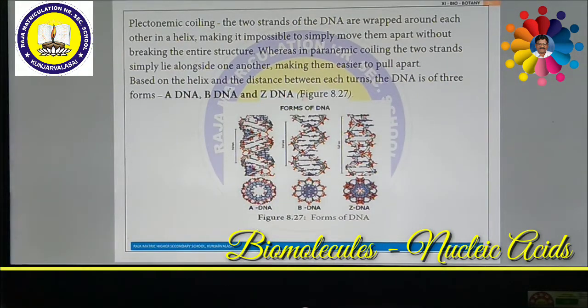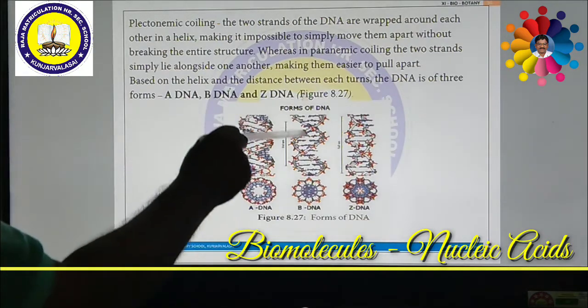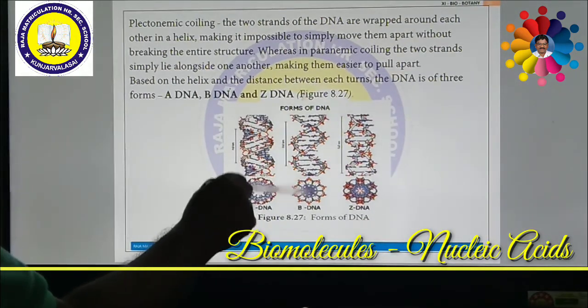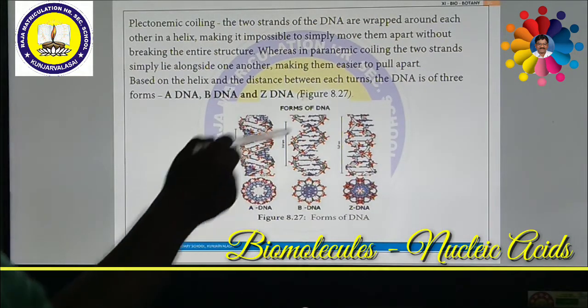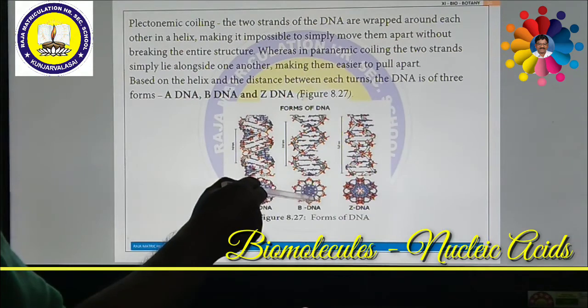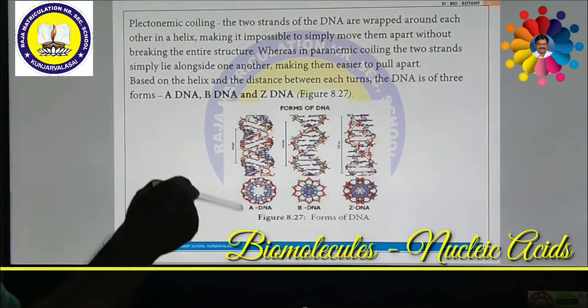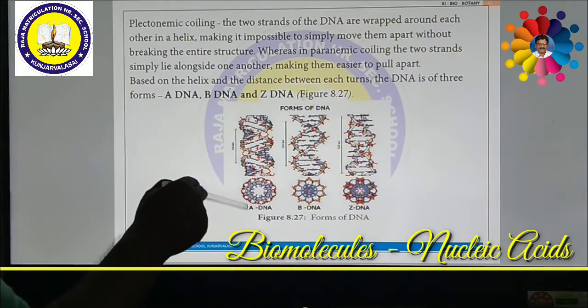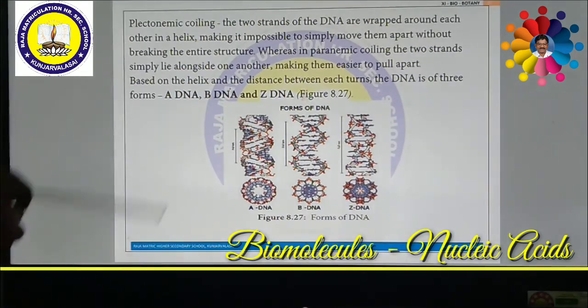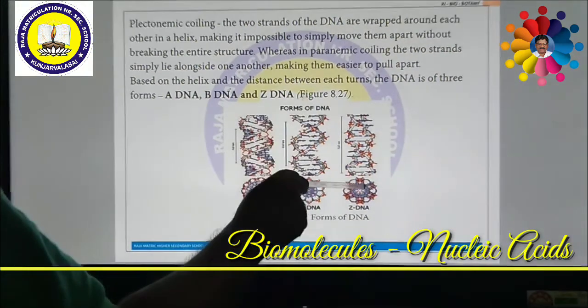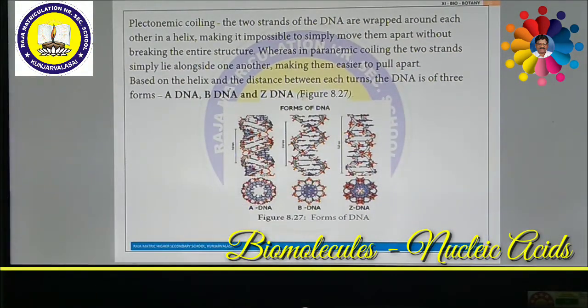What about minor grooves? In B-DNA, minor grooves are narrow. But on the other hand, in A-DNA, minor grooves are broad and major grooves are narrow. Here in B-DNA, major grooves are broad or wide, minor grooves are narrow. On the other hand, Z-DNA has major grooves flat and minor grooves narrow. So in such a way, these have various different kinds.